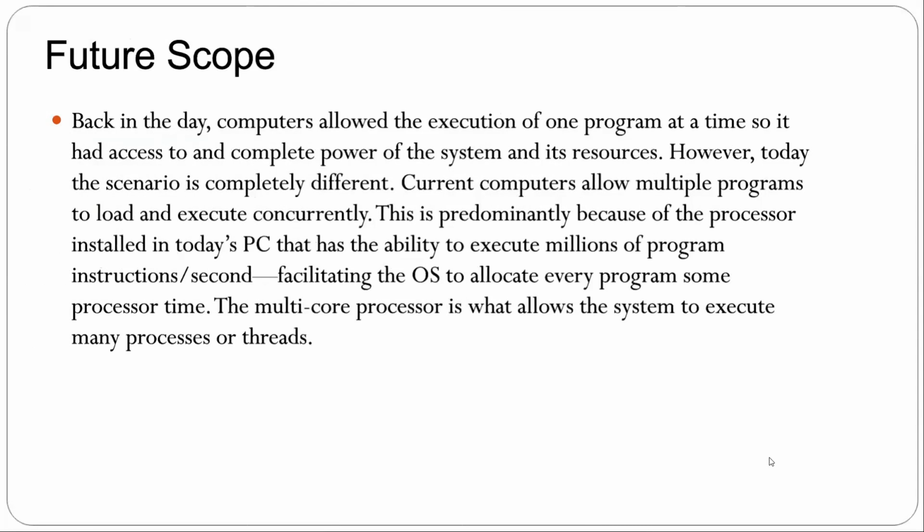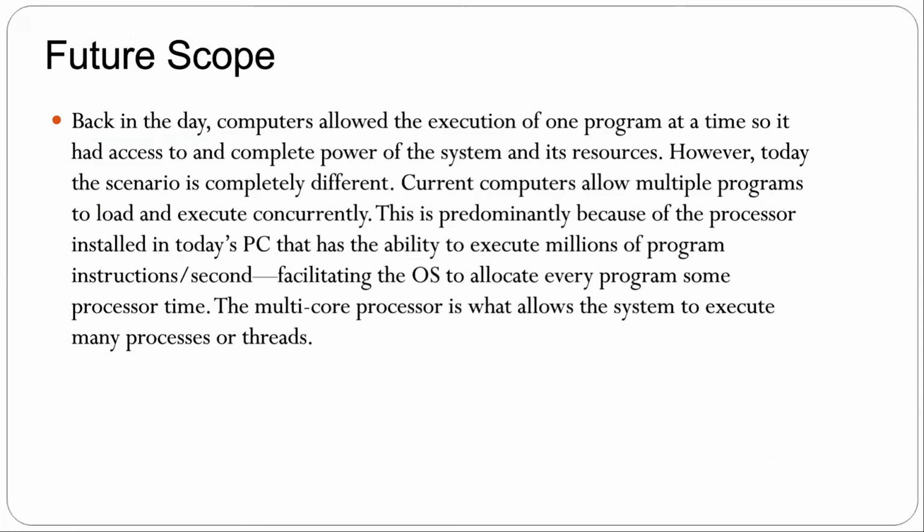Future scope. Back in the day, computers allowed execution of one program at a time, so it had access to the complete power of the system and its resources. However, today's scenario is completely different. Currently, the computer allows multiple programs to load and execute concurrently.